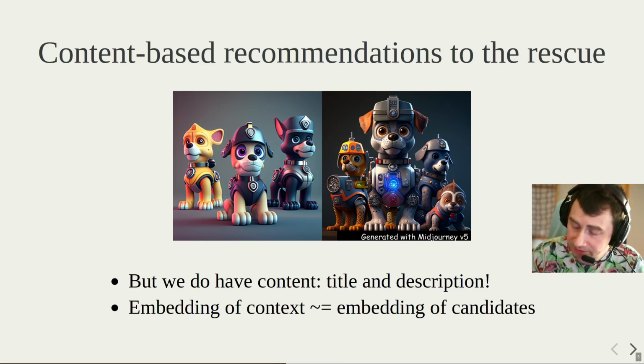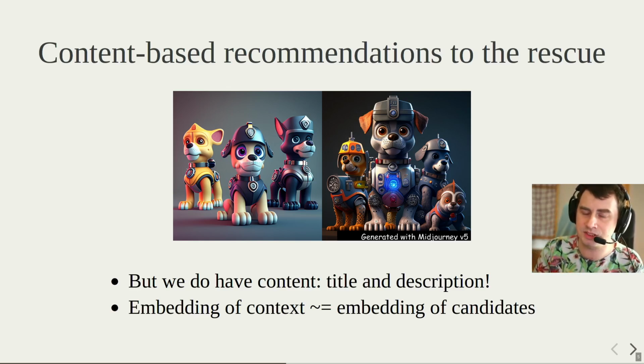And here come the content-based recommendations, because we don't know the feedback about the items we're recommending for, but we do know the content: the title, descriptions, all this information about the things you're currently recommending for. The main assumption of content-based recommendations is that titles and your content are semantically similar when the items are actually similar. So we can just take an embedding of items and compare it to the vector search of embeddings and call it content-based recommendations.